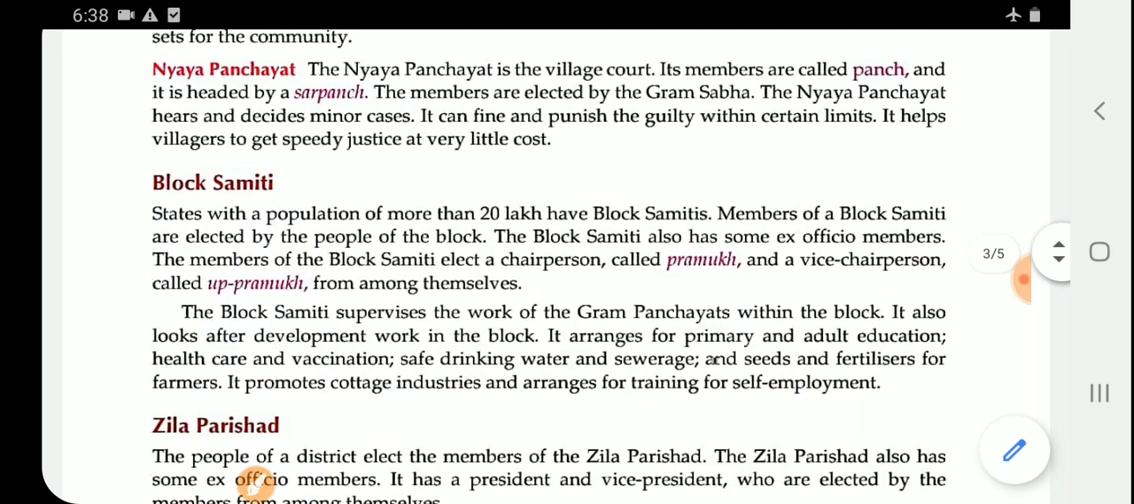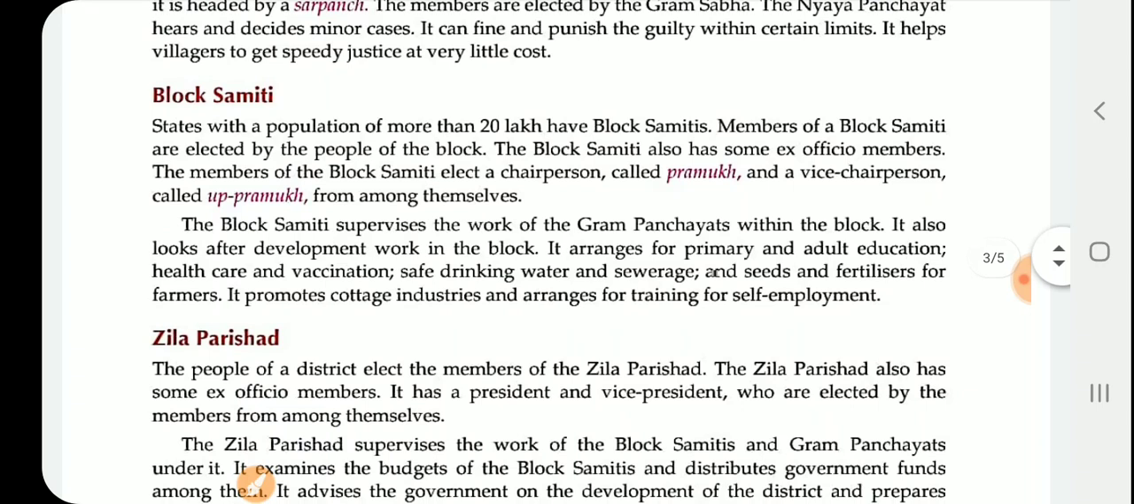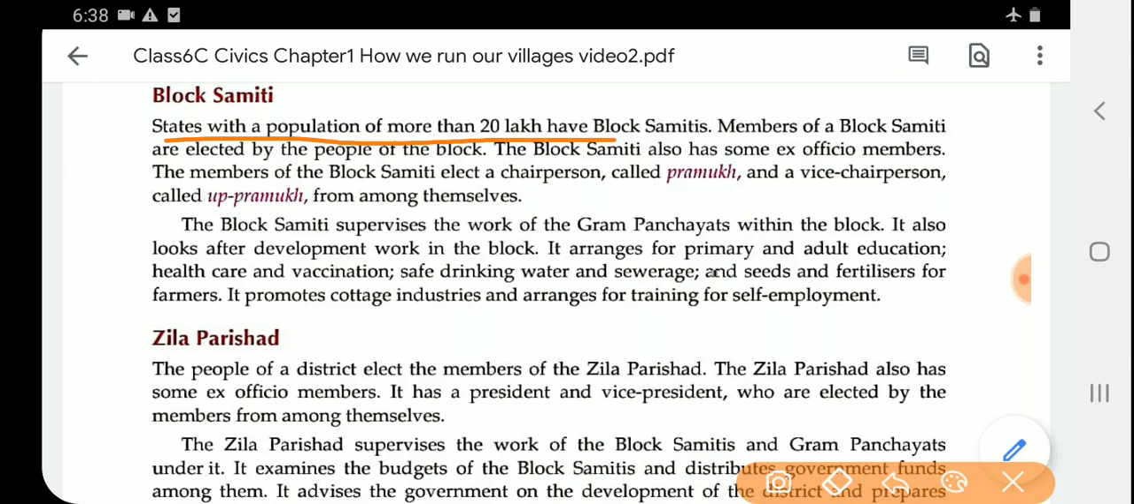Okay, now Block Samiti. States with a population of more than 20 lakhs have Block Samiti. Please learn this point. Members of the Block Samiti are elected by the people of the block. The Block Samiti also has some ex officio members. The members of the Block Samiti elect a chairperson called Pramukh and a vice chairperson called Up Pramukh from among themselves. The Block Samiti supervises the work of the Gram Panchayat within the block. It also looks after the development work of the block.